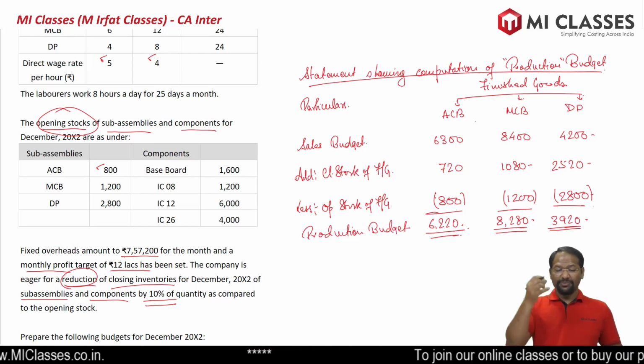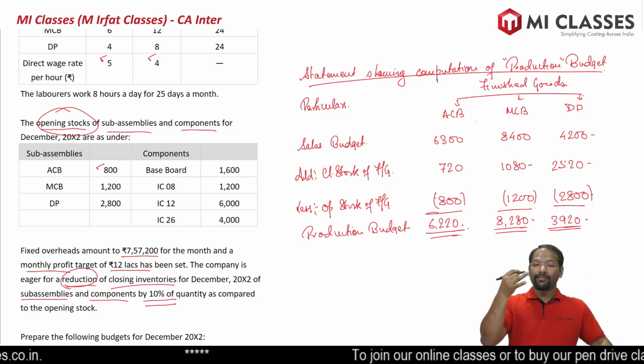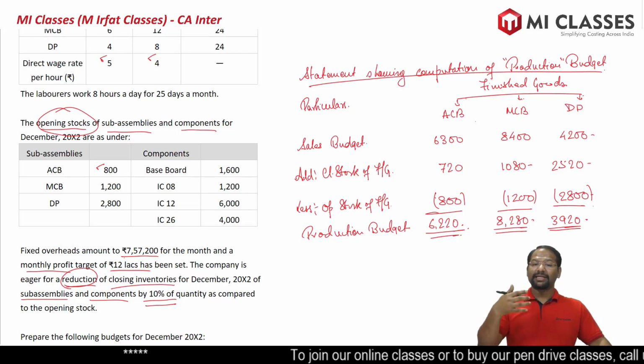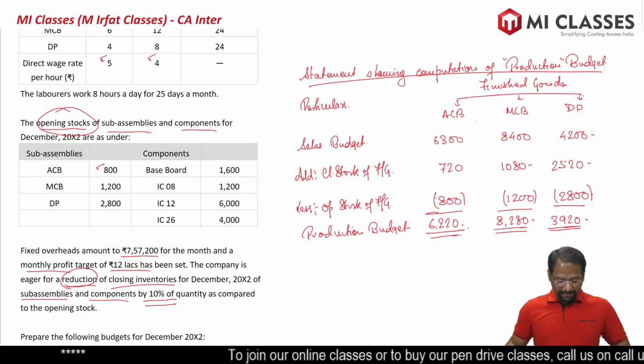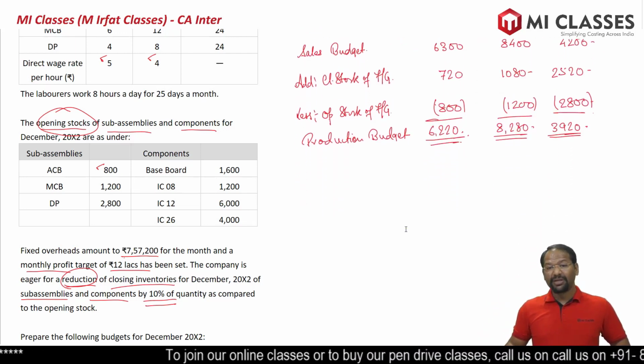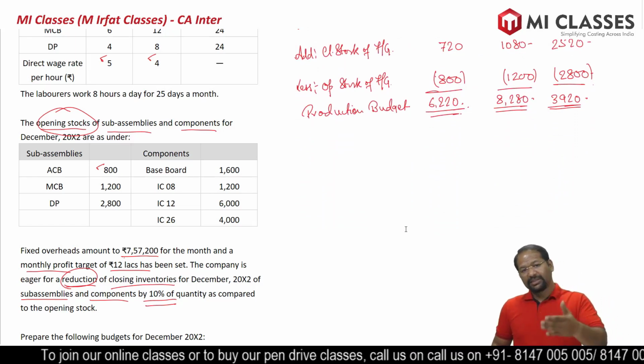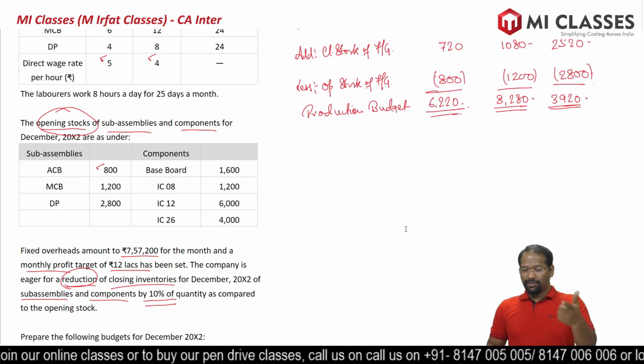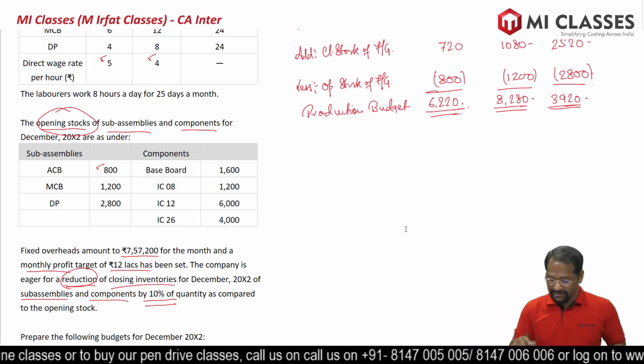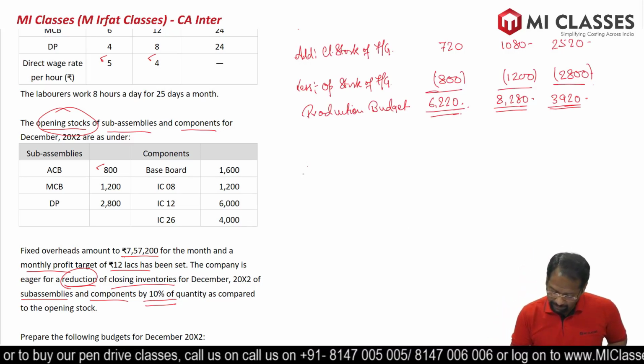I have told you first sales budget, then production budget, and then consumption budget. So now we have to prepare consumption budget. Even if the question asks you to prepare in some other sequence, remember sequence is important. Sales, production, consumption. So next is consumption budget.